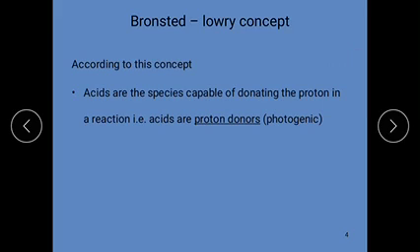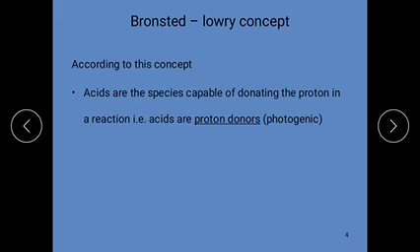The substances which are capable of donating a proton in a chemical reaction are known as acids according to the Bronsted-Lowry theory.